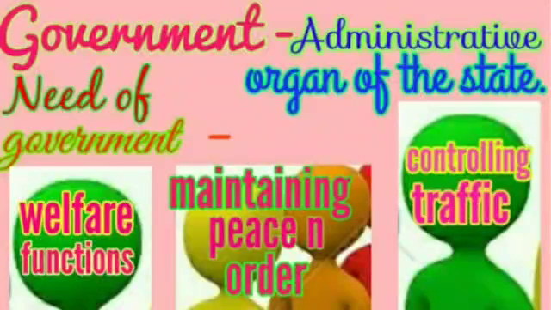Children, we all have our families. And there is one head in our family. He makes the rules. Our father is the head of our family or our grandfather is the head of our family. And they make the rules that every family member follows. Children, in the same way, if we talk about the country, our country is very big and it's also like a family.